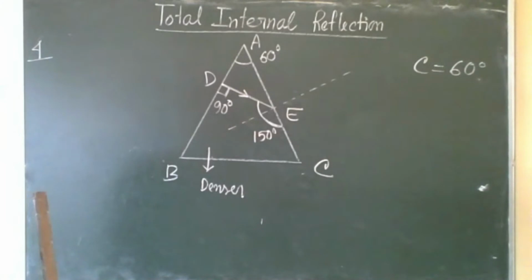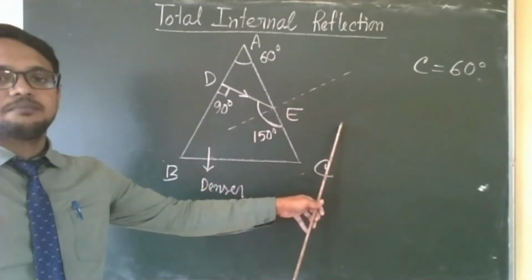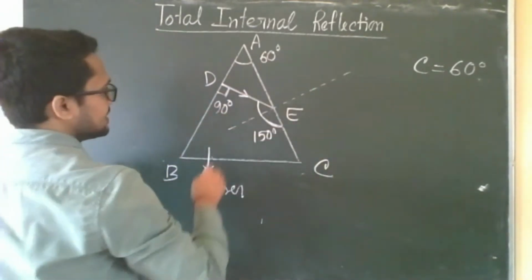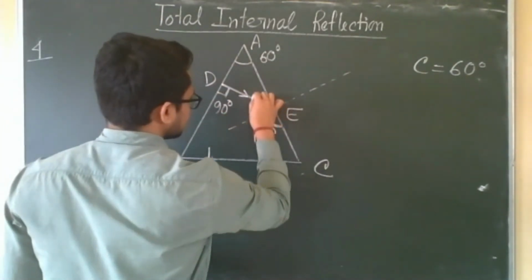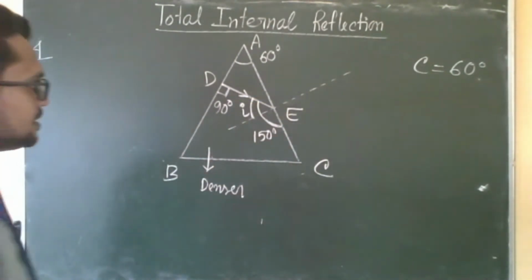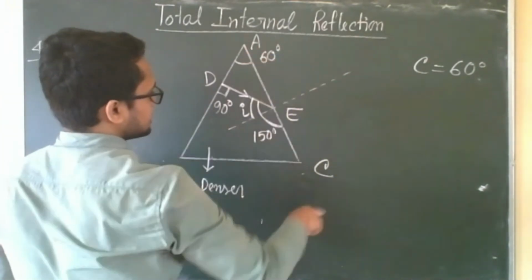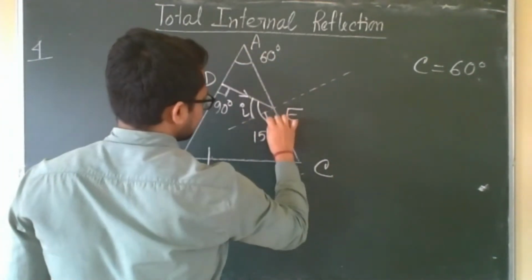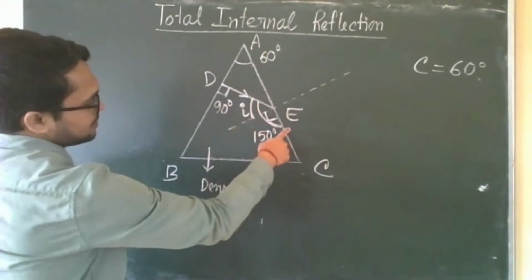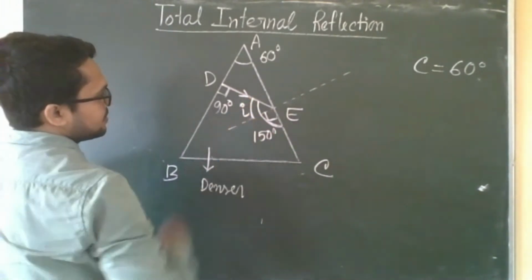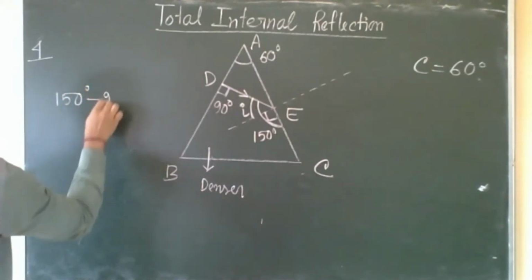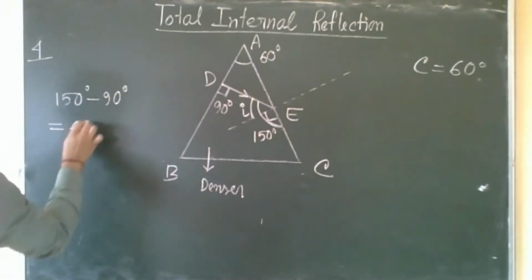Okay. So when light is going from denser to rarer medium, first work is to find the angle of incidence because the critical angle is given here. Which is the angle of incidence? This one. This is the angle of incidence i. What will be its value? Now this is normal to the surface AC. That means this angle is 90. Total angle is 150. So the rest of the angle will be 150 minus 90 degree equal to 60 degree.